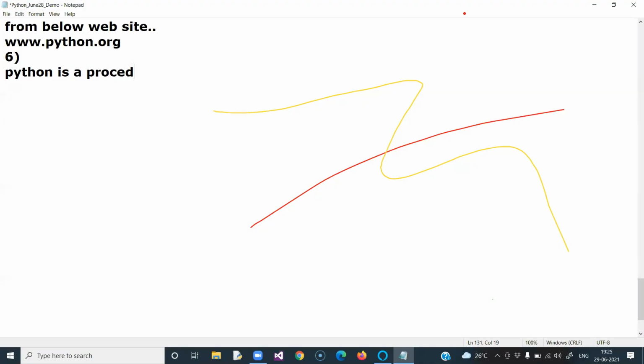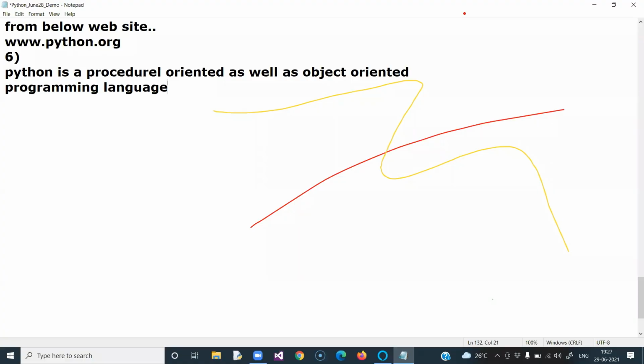Yesterday we discussed this. I have a question. Programming languages are of two types. One is procedural oriented language. The second one is object oriented programming language. Is Python procedural oriented or object oriented? Python is procedural oriented as well as an object oriented programming language.